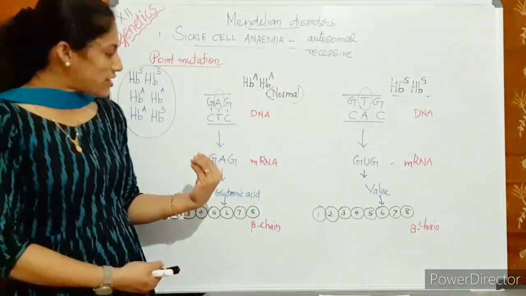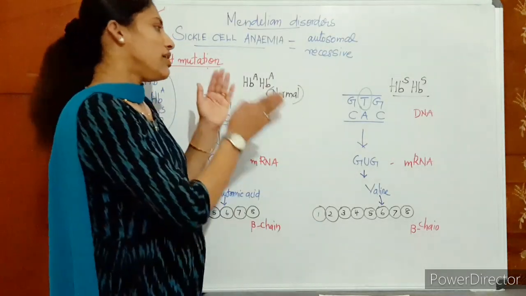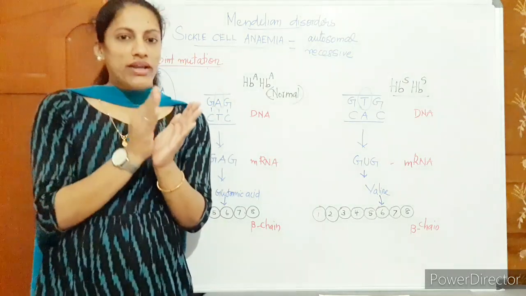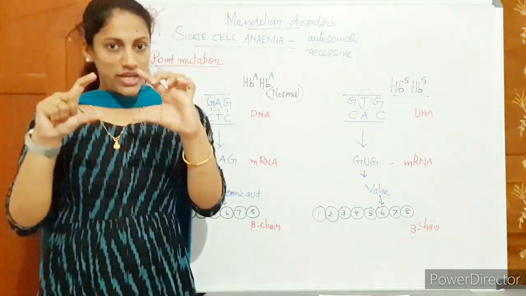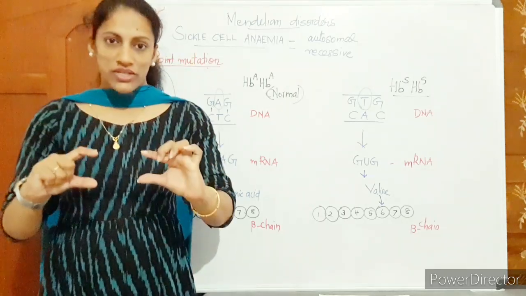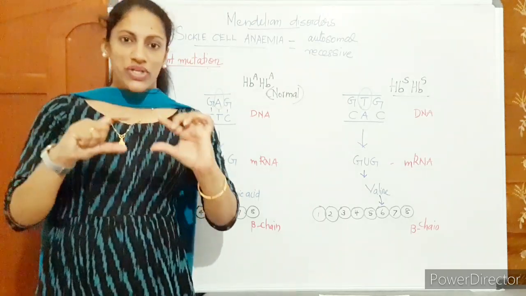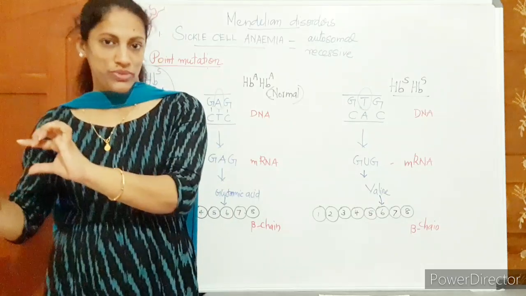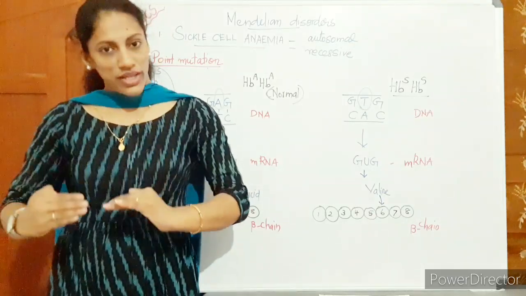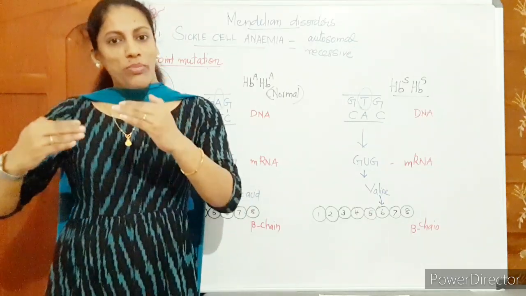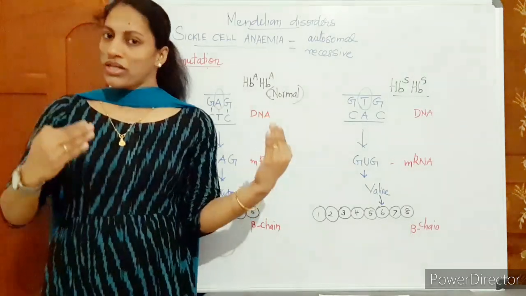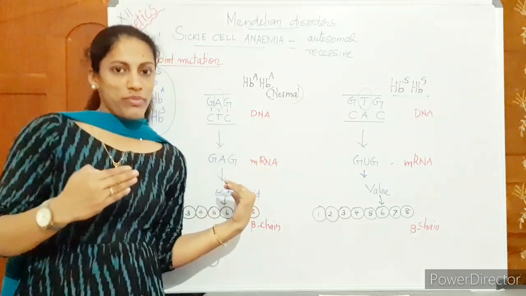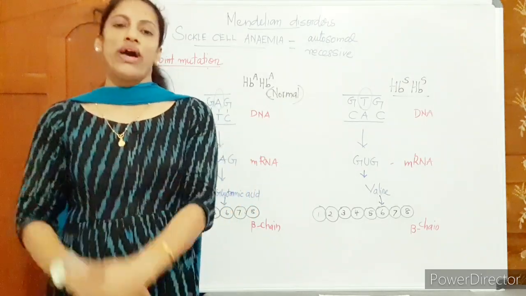Once again, I just concluded that a simple substitution of adenine by thymine resulted in a change, a point mutation in the DNA. That resulted in a change in the RNA: GAG has changed to GUG. That resulted in a change in the amino acid. For beta globin, the 6th amino acid, what was it earlier in the normal case? Glutamic acid. That is changed to valine.